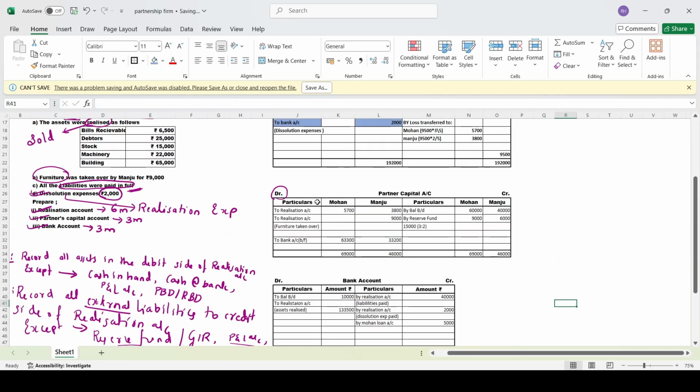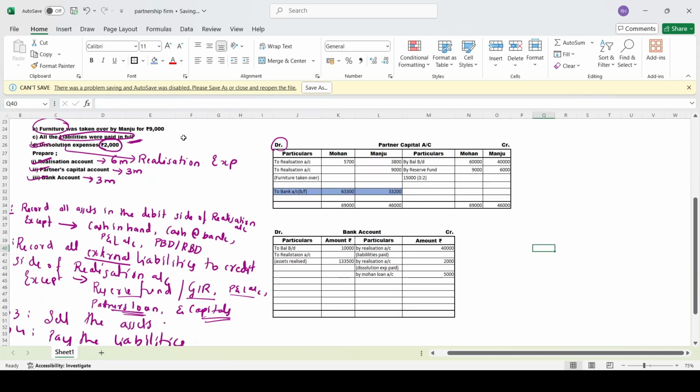Okay, next now come to the partners' capital account. You check anywhere it is bank. Yes, here you have bank. Oh, you have bank over here. Yes. So, we'll record it one by one. Ma'am, we have Mohan column also, Manju column also. Both the things you take. It is there in the debit side. You take it to the credit side by Mohan's capital account.